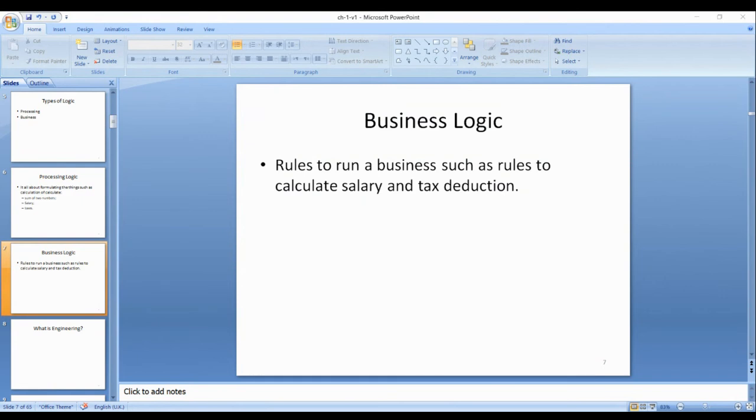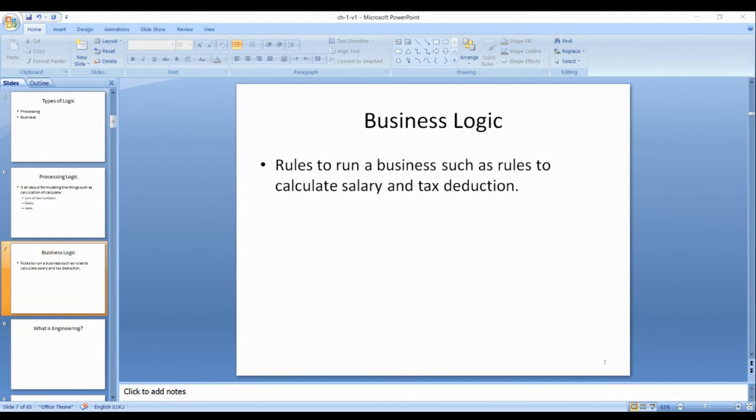Very good. Yes. We can say we use the processing logic to create the business logic. No. So how? You have business logic in another module, and then from the business logic, the processing logic, the formula, will receive the value, and then it will do the calculation.